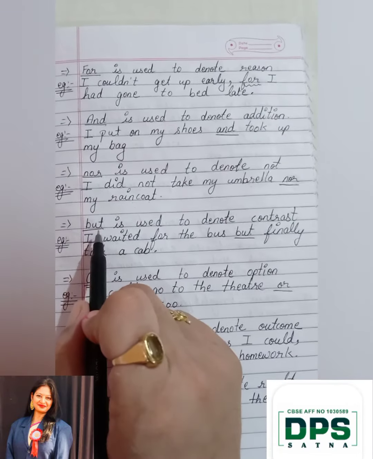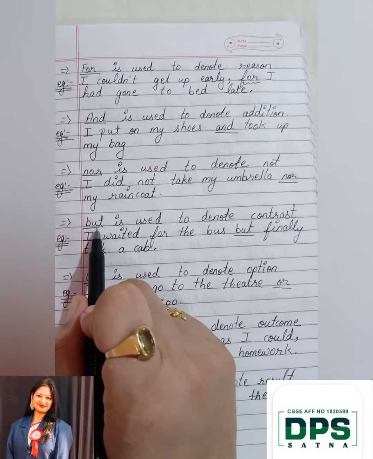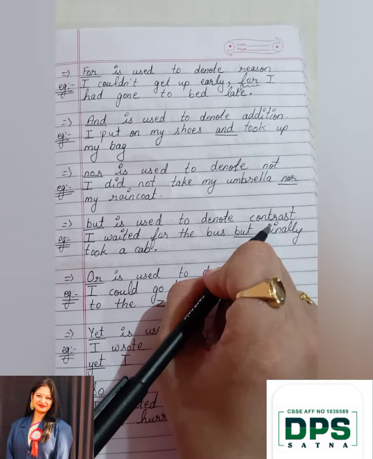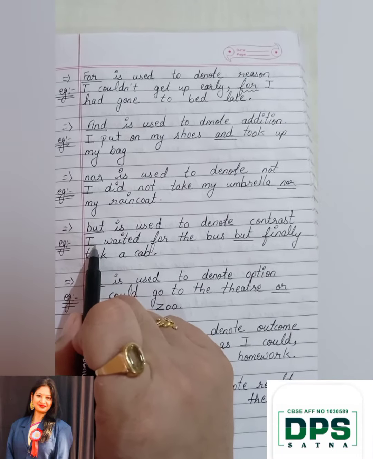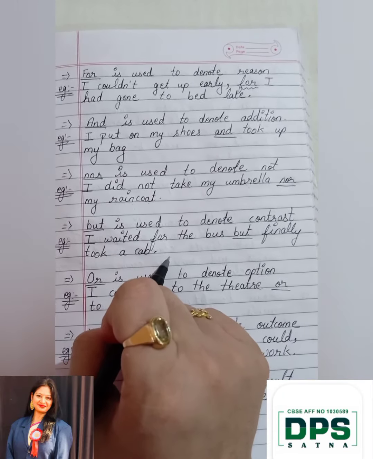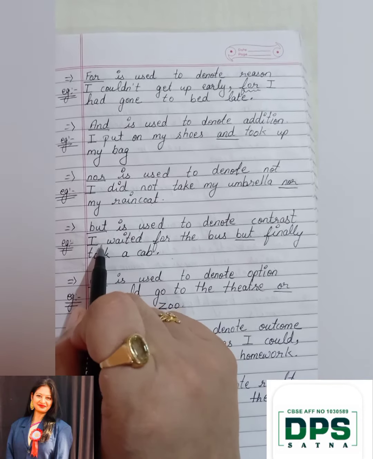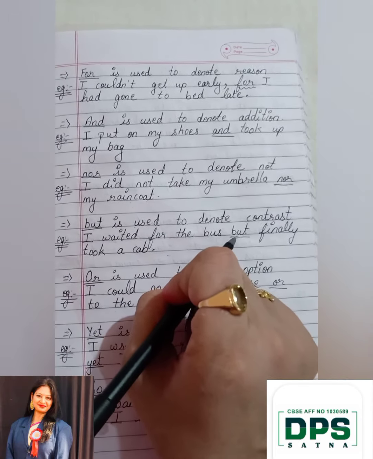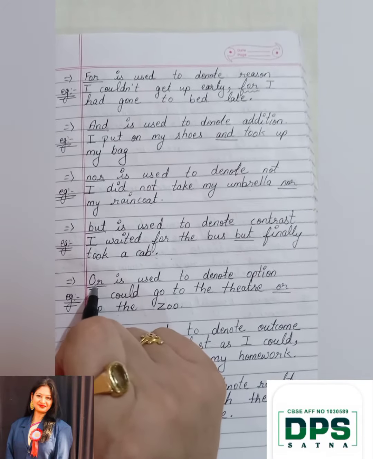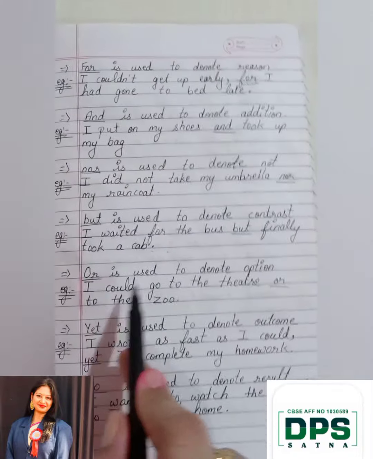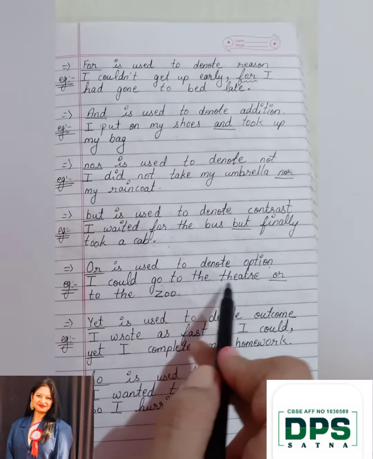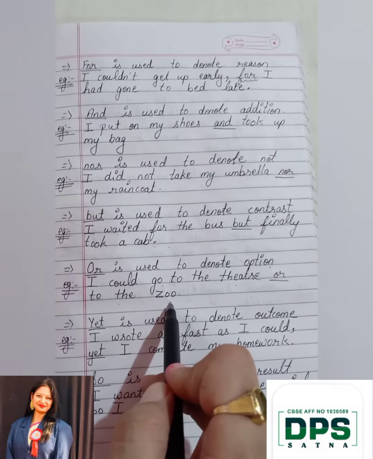Okay. Next is but. B stands for but. But is used to denote contrast. Okay. Example, I waited for the bus but finally took a cab. Okay. I waited for the bus but finally took a cab. O stands for or. Or is used to denote option. Okay. I could go to the theater or to the zoo.